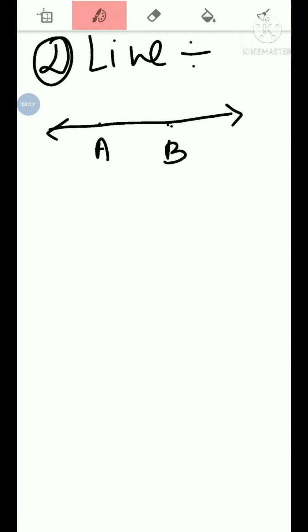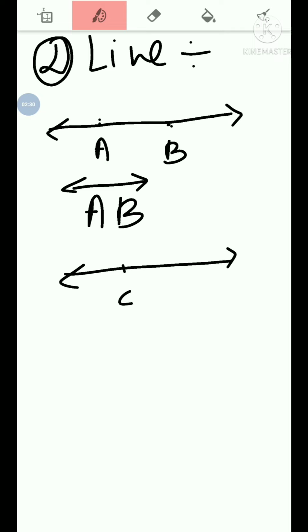Now, how to represent a line? It has the points A and B, so we can represent this as AB with the sign of a line above AB. In this way we can denote a line. If we have a line and points C and D, we denote it as CD. The line has no endpoints. It can go anywhere in any direction. Okay, so this is a line.